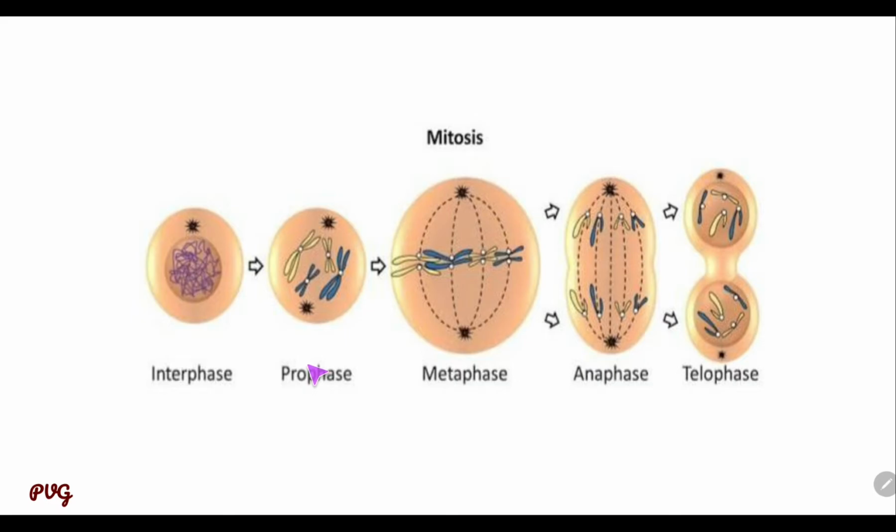In early prophase, the nuclear material or chromatin material is in the form of thread-like structures, and after this it becomes like this, that is, condensation of the chromosomes takes place in the prophase. Then this is the metaphase, the equatorial division. We will study the divisions of mitosis in detail after the diagram. This is the anaphase and this is the telophase.